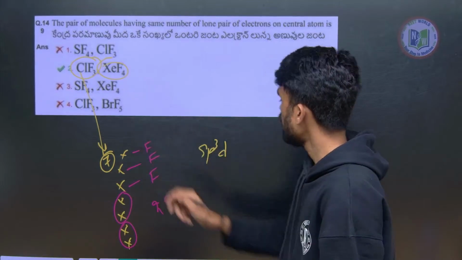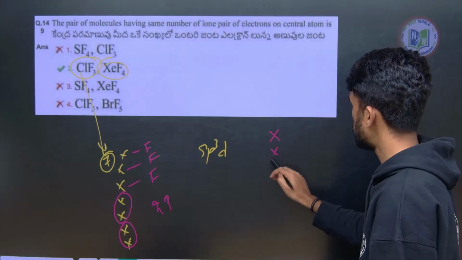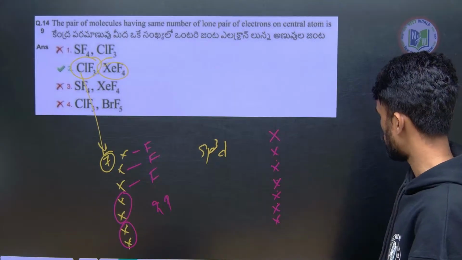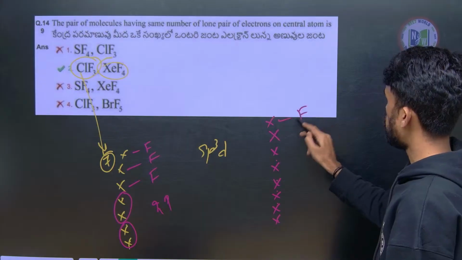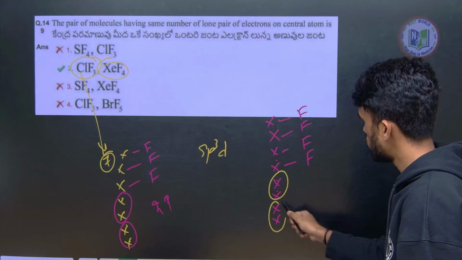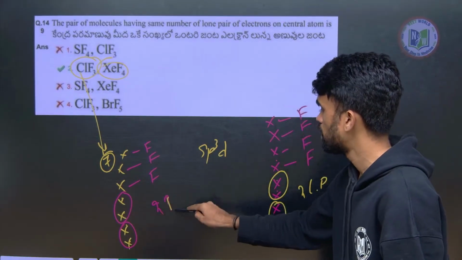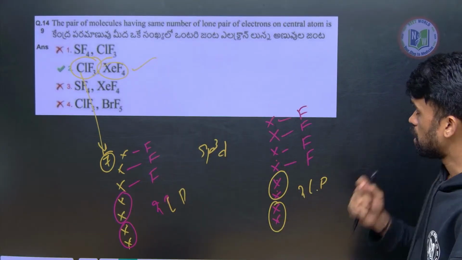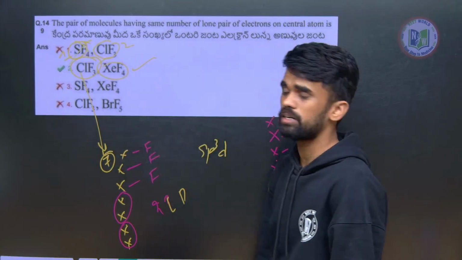Similarly, XeF4: xenon group number is 18, so valence electrons are 8. Take 8 dots like this: 1, 2, 3, 4, 5, 6, 7, and one more dot. Done. Next, fluorine. How many fluorines? 4. Put 4 fluorines like this. So remaining will be 2 lone pairs. Here 2 lone pairs, here also 2 lone pairs. So the perfect answer is 2 only. You can cross verify for the others. SF4 will have 1, this has 2, so it won't match. Like that you can consider.